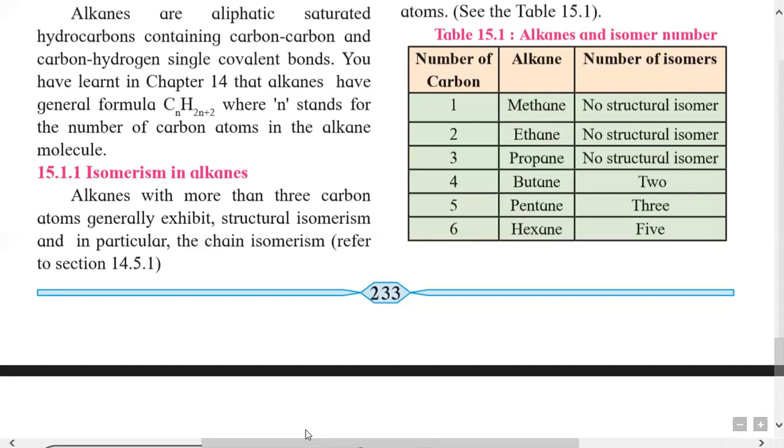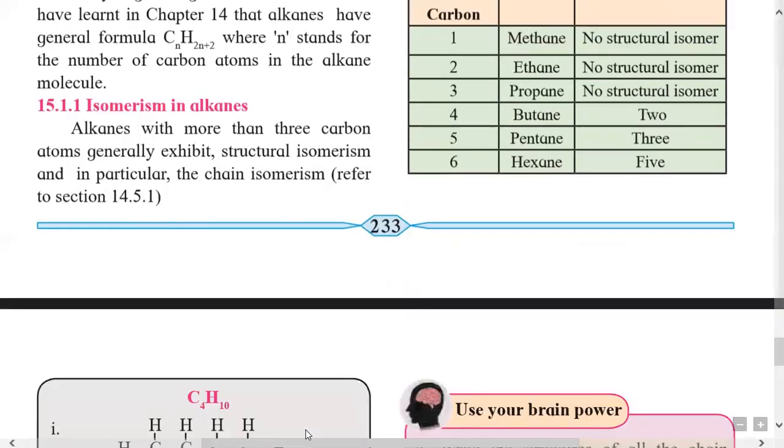Similarly, the three-carbon alkane, propane, does not contain a structural isomer. In short, the first three alkanes do not contain structural isomers. But from carbon number 4 onwards, butane, pentane, hexane, they have 2, 3, and 5 isomers.